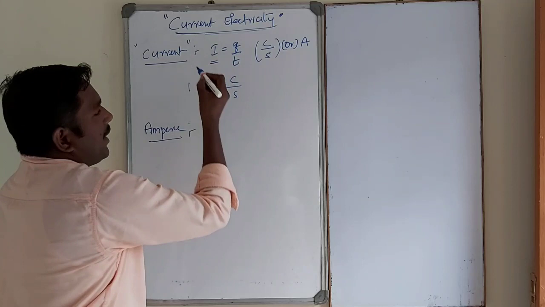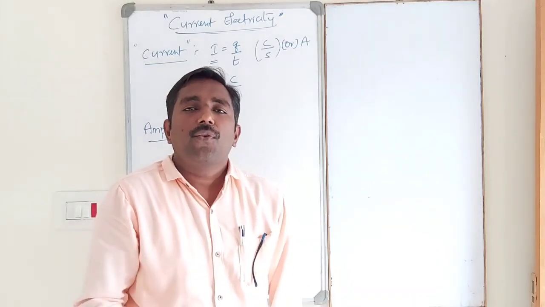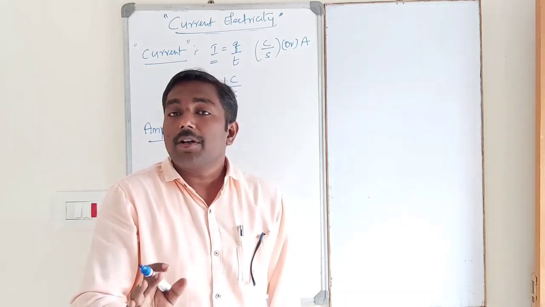So, electric current, please remember it, students, electric current is a fundamental quantity. It is not a derived quantity.